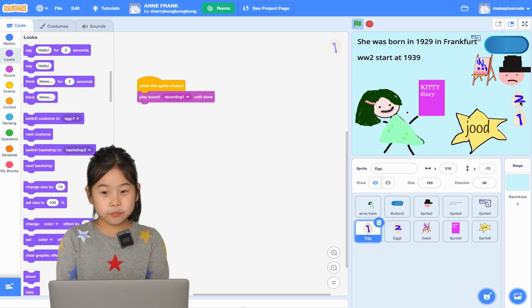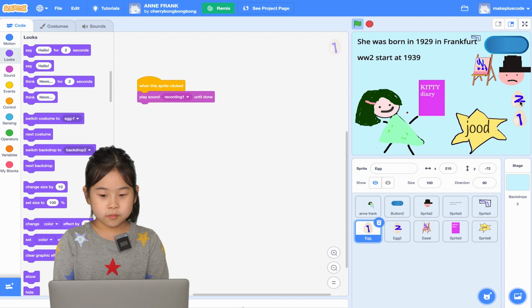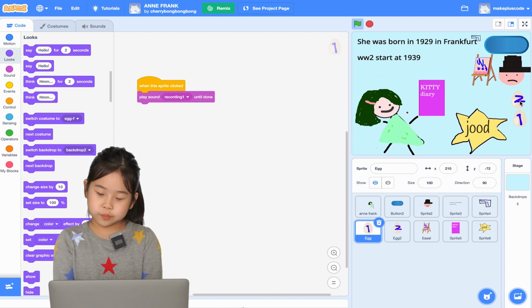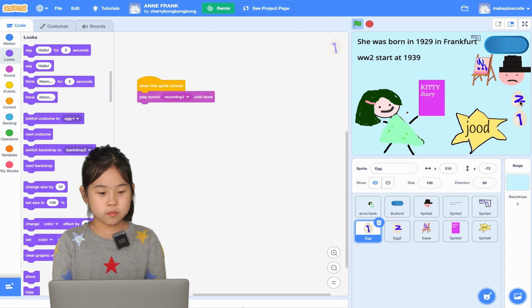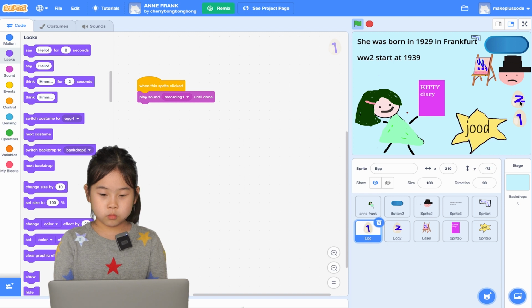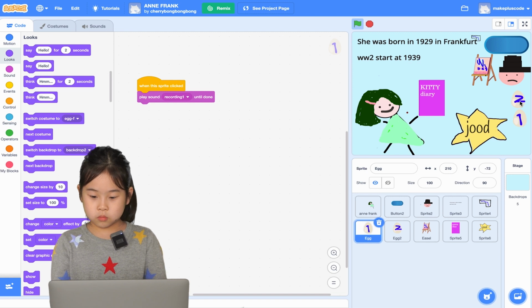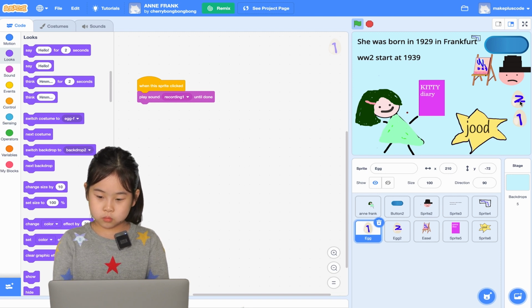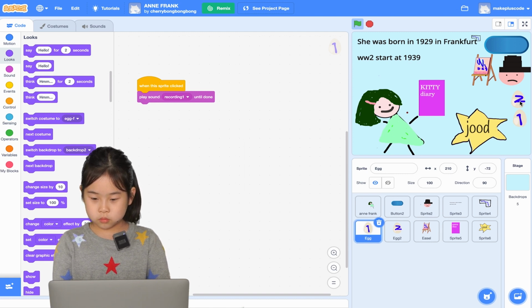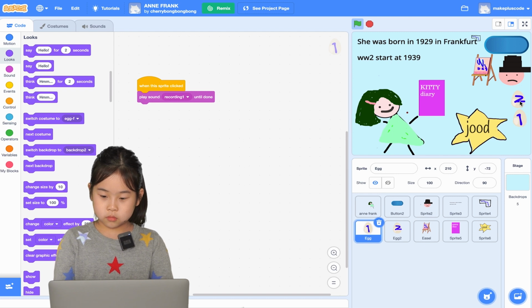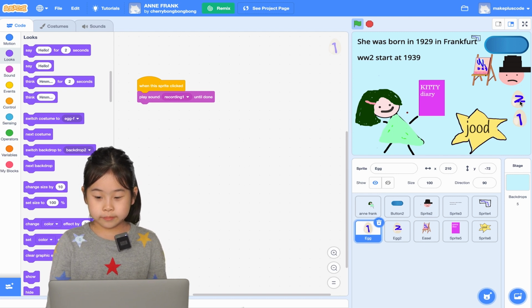So I wrote Kitty while hiding in the house. We Jewish people were supposed to go to camp, but we moved somewhere else, the Netherlands. There we hid and lived. I wrote my diary Kitty. It was one of my best diaries. But someday the Netherlands was bombed, so we lost our belongings. That story is a little bit scary and too long to say, so I'll tell it later. I played with my friends with a peaceful mind.